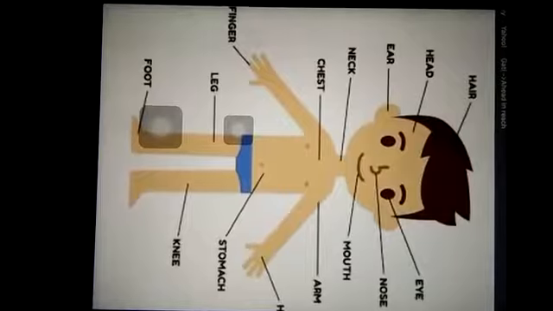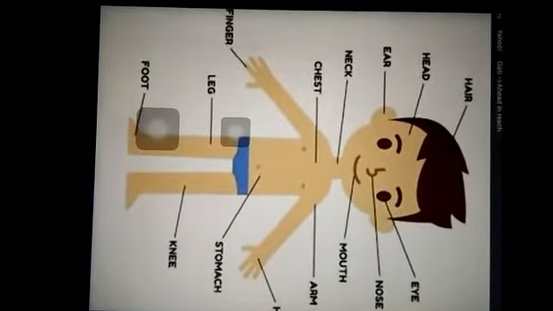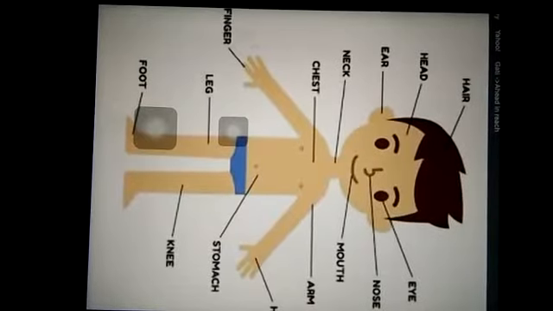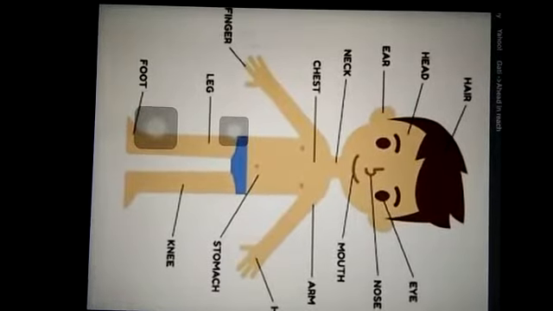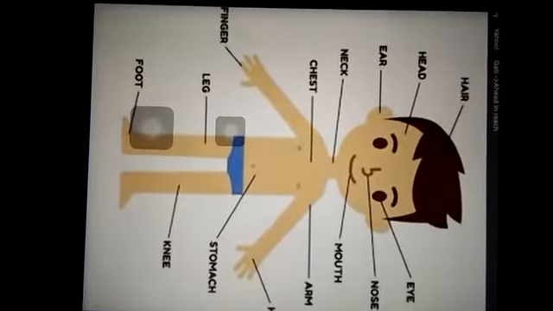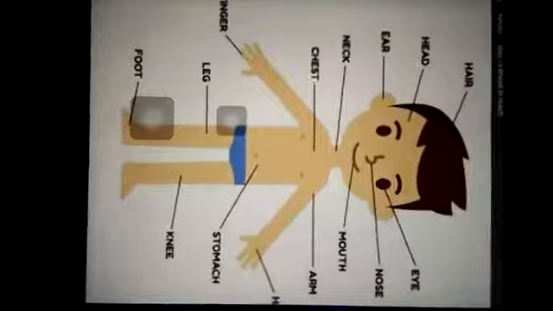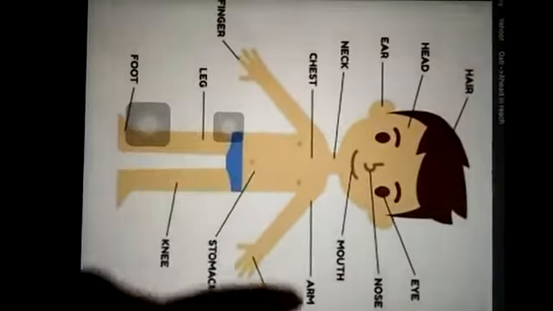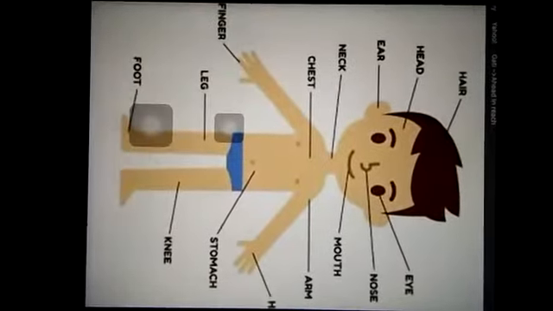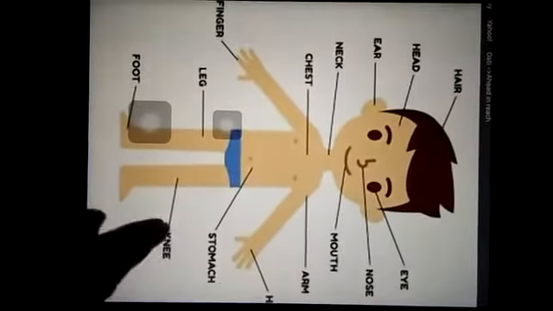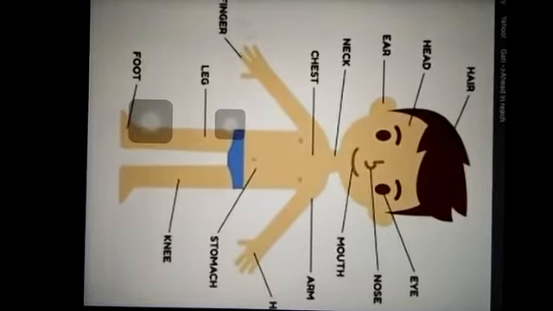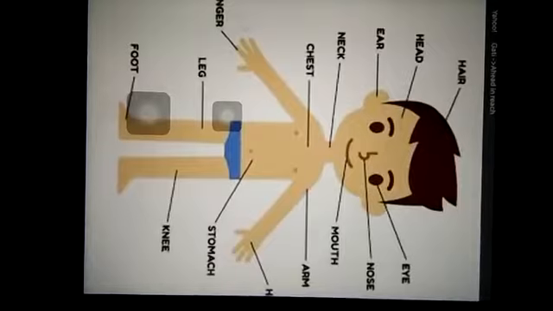Look at this image. Our body is made up of different parts or organs. Some organs are inside our body and some are outside it. The parts of the body that we can see are called external organs. For example, mouth, arm, chest, neck, and all of these which are shown in this image are your external parts, which you can see or touch. So these are called your external organs.